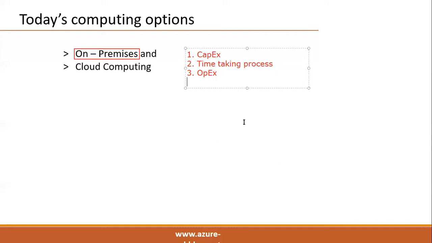Operational expenditure means we need to maintain a resource team, like a Windows team, storage team, and network team. In the same way, we need infrastructure, and we need to pay electricity charges and various other operational expenditures.